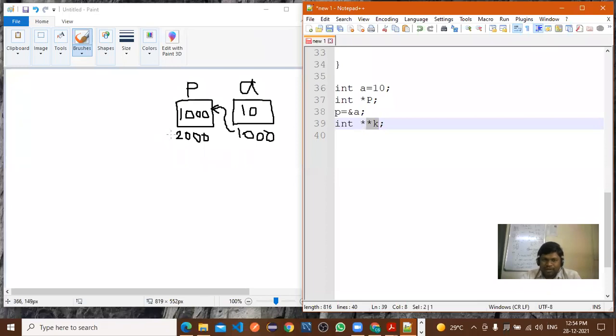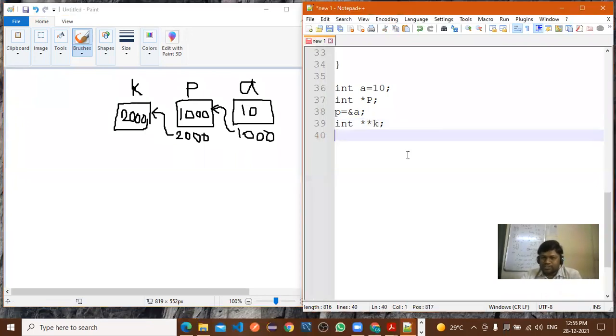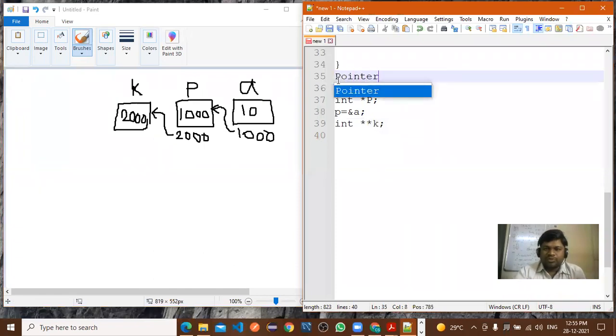The address of P. What are you storing in K? The address of P. In the K pointer you have stored the address of P, right? So this concept is called pointer to pointer.